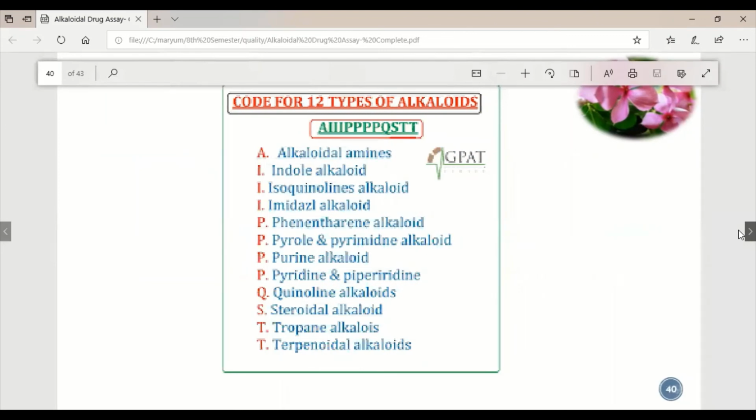Then these are basically the code for the 12 types of alkaloid: A, I, I, I, P, P, P, P, Q, S, T, T. That is A, triple I, quadruple P, one Q, S, and double T. Alkaloidal amines, indole alkaloid, isoquinoline alkaloids, imidazole alkaloid, phenylethylamine alkaloid, pyrrole and pyrimidine alkaloid, purine alkaloid, pyridine and piperidine alkaloid, quinoline alkaloid, steroidal alkaloid, tryptamine alkaloid, and terpenoidal alkaloids.